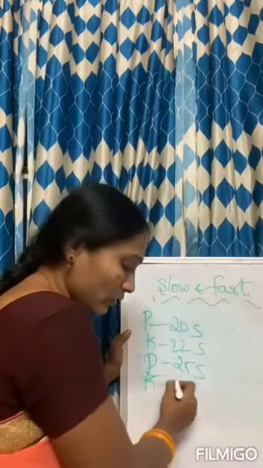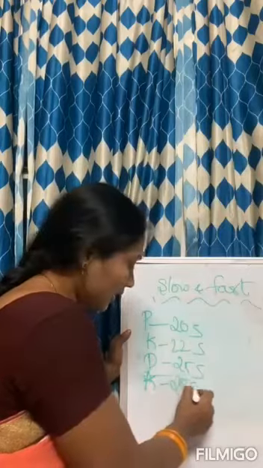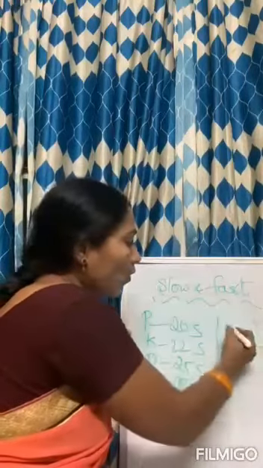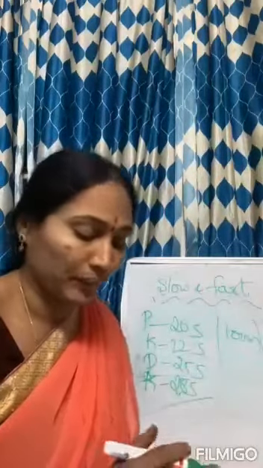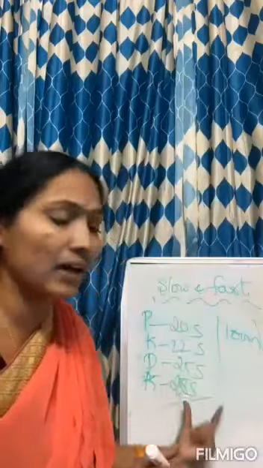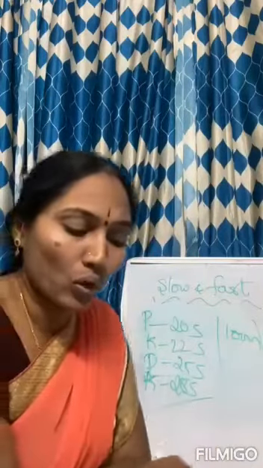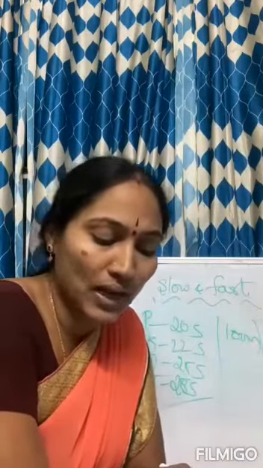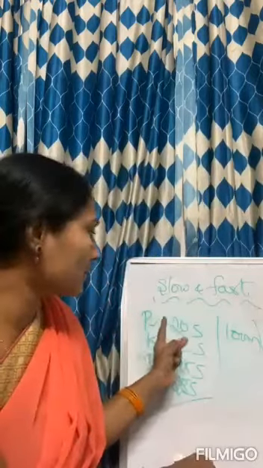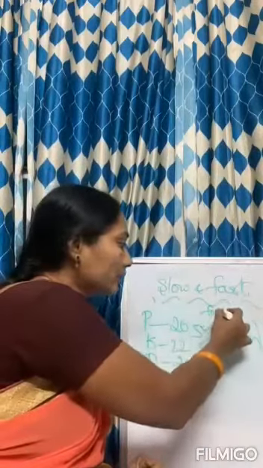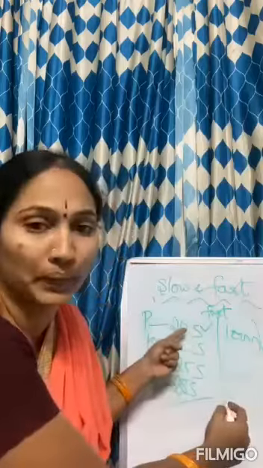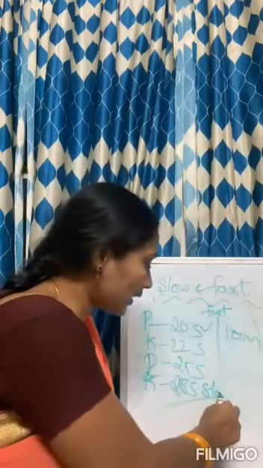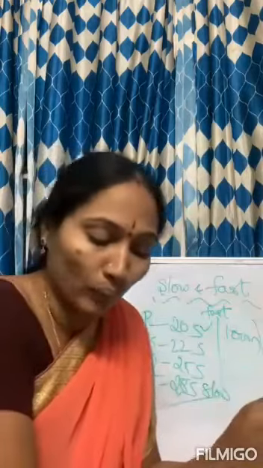Kiran has taken 28 seconds. All went through 100 meters. Distance is the same, but the difference is in the time. Who do you think ran fast and whose running is slowest? Yes, Priya took only 20 seconds, so she has run fast. And Kiran has taken 28 seconds, 8 seconds more than Priya. So you can say Kiran has run slow.